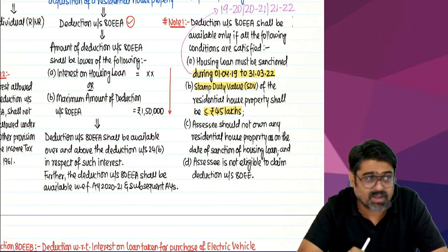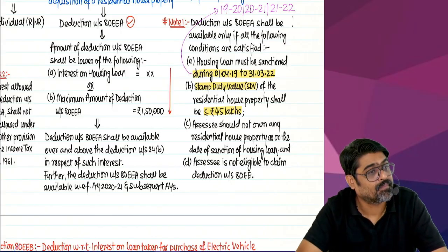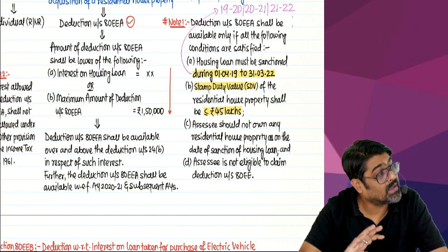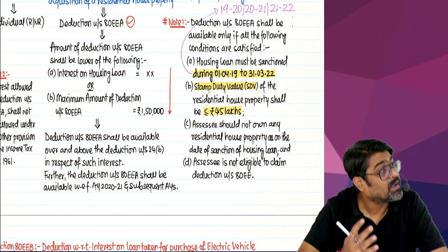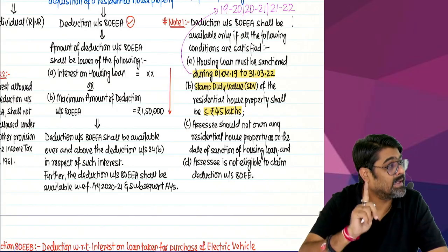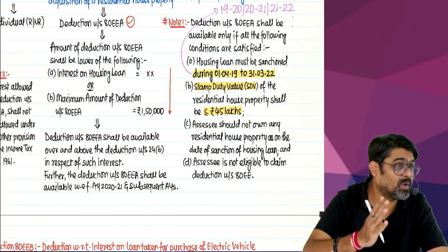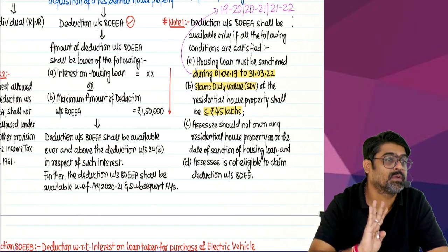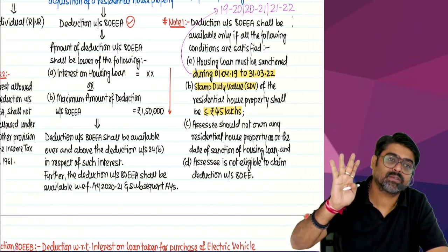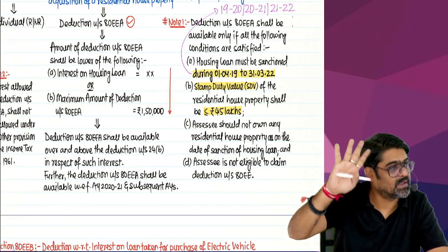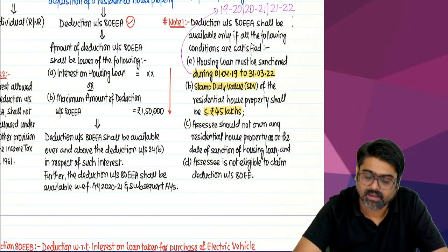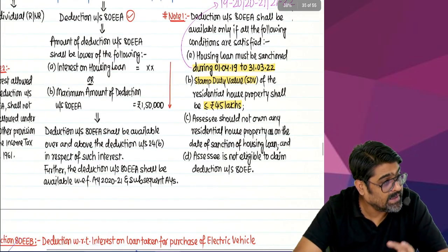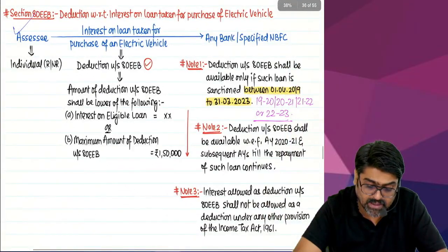And this deduction will be available till what time? Till the year till which the interest does not fall below 2 lakhs. Till the time you will have excess interest, till that time you can claim this deduction. Understanding? This is 80EE. Now come to 80EEB.